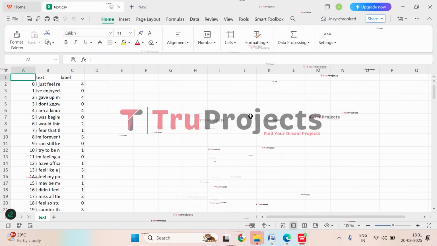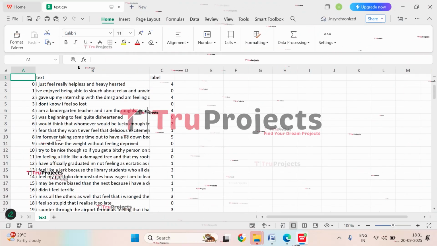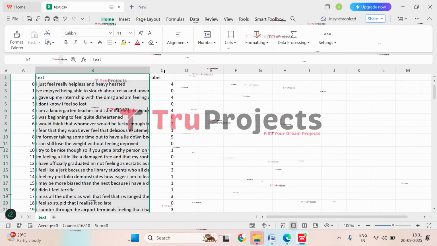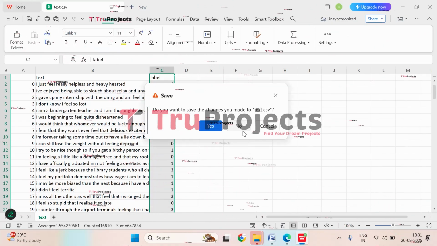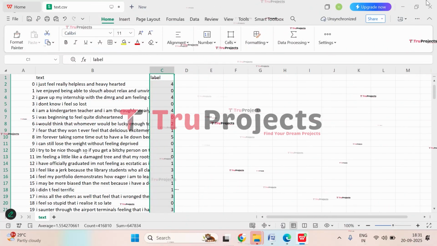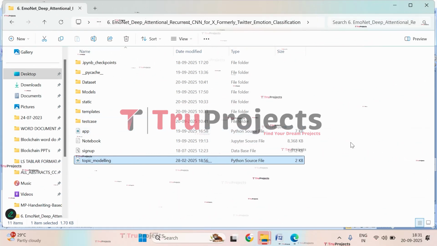So let's see it. So this is the dataset that we have used in this project. So based on these texts, we will be training the model to predict this label, that is the sentiment. Now close this. And now let's execute it.